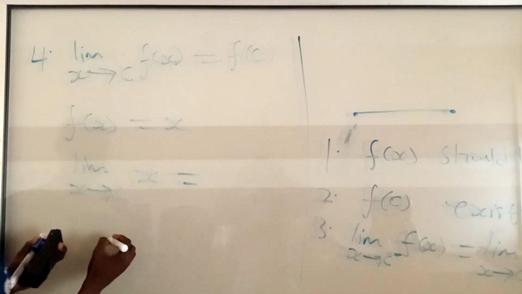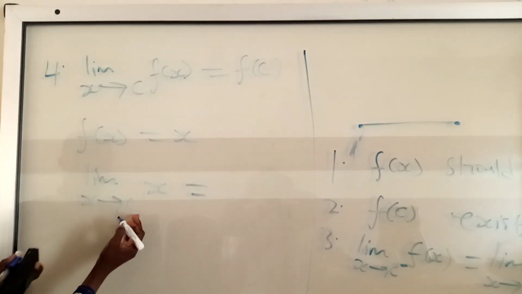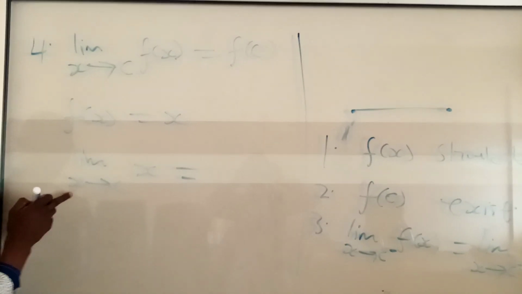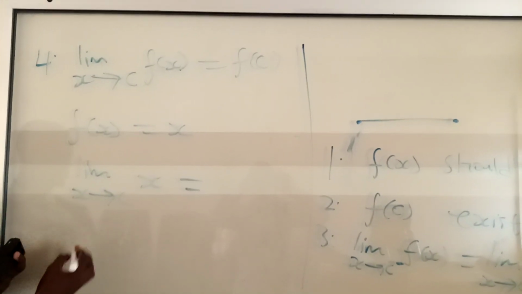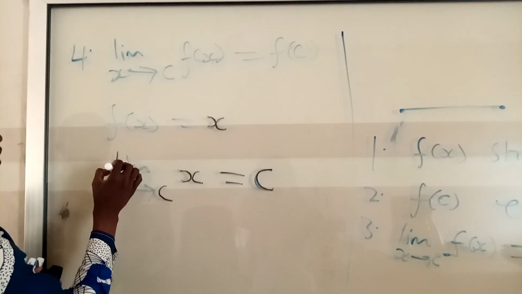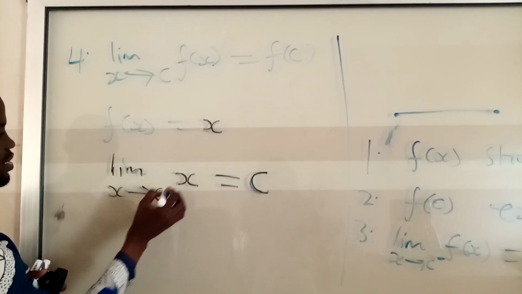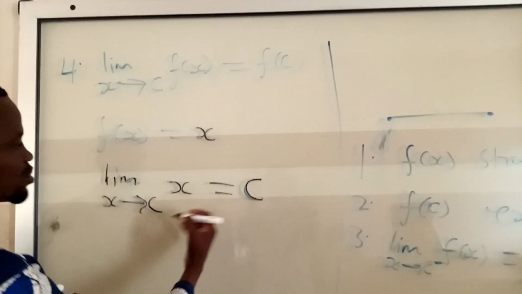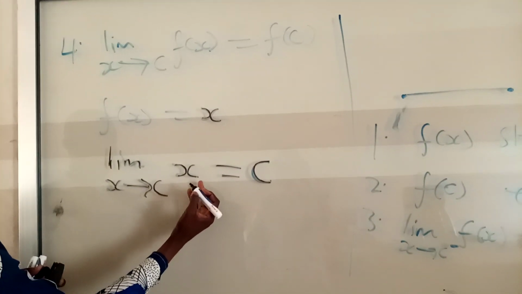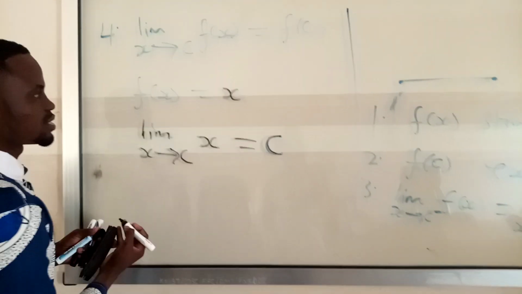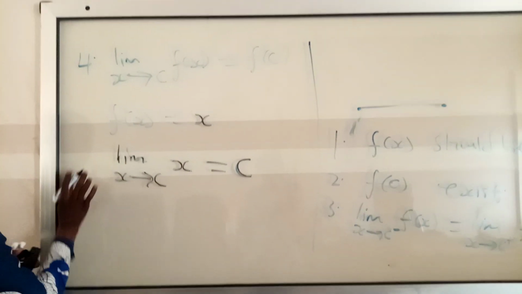In the equation, you cannot put x, because x is approaching C. So when you see x, you put C. So the limit as x approaches C of x is equal to C, because wherever you see x, you just put in C. And this is what it means.